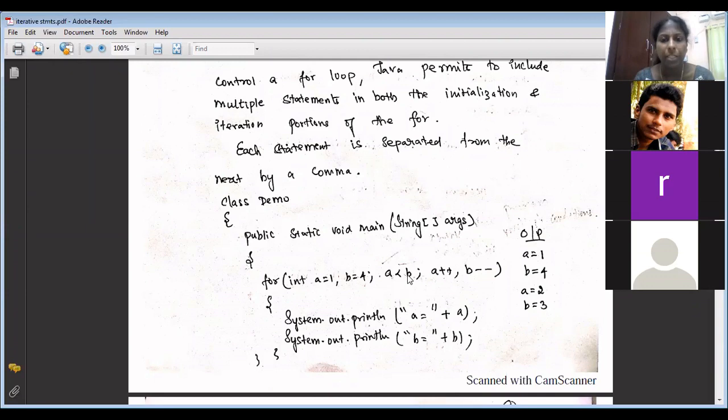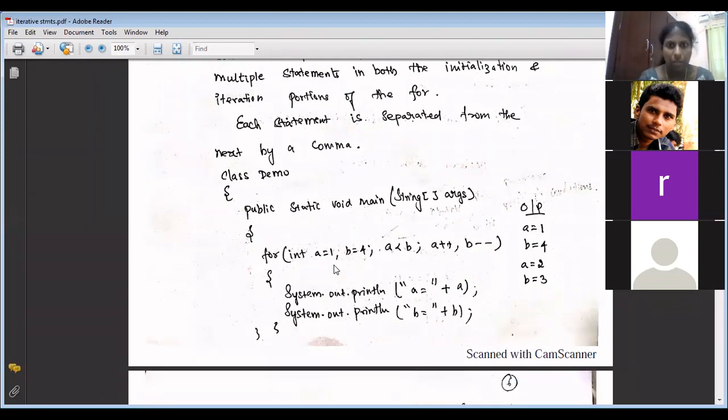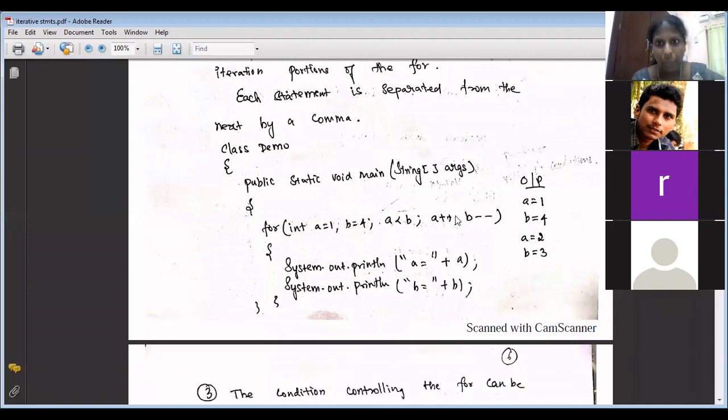What about the condition? Can we have two conditions or not? No. Only one. How do we need to combine conditions? You have to use a logical operator. So a less than b and one more condition you can give, or a greater than b or one more condition. In the condition, you should not combine using a comma, whereas in the other two segments you can separate using a comma. Suppose you want two conditions, then what should you write?